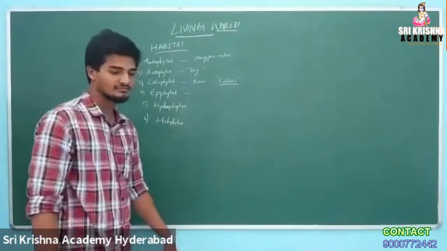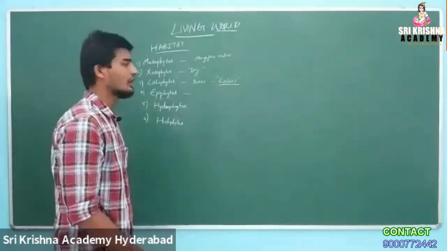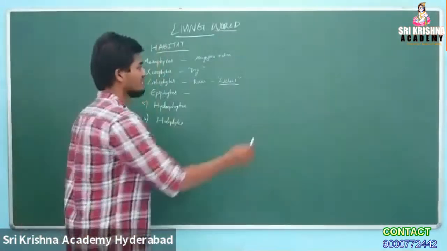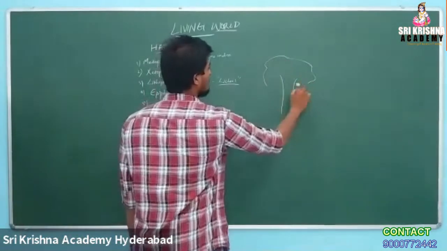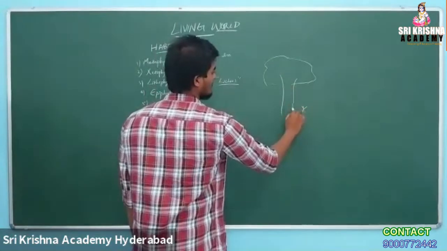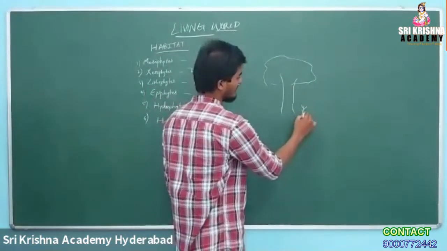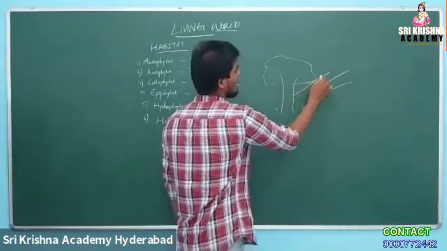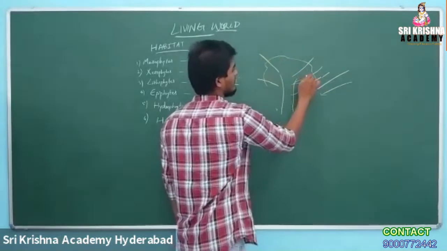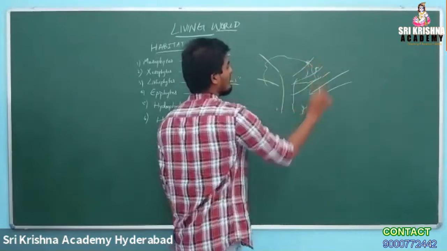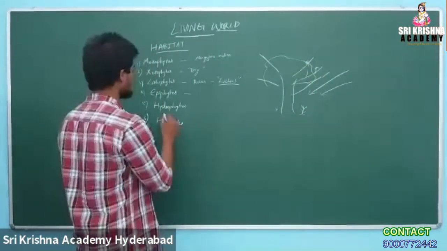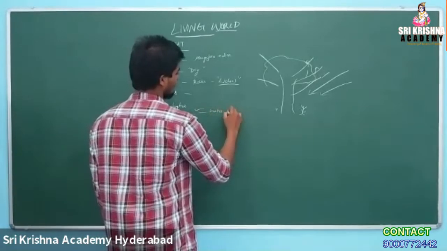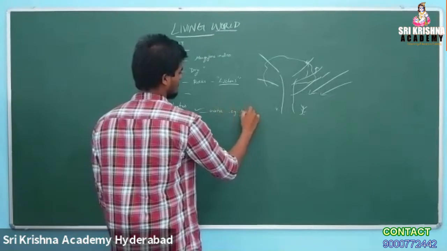And what are epiphytes? They live on other plants, on the branches of other plants, for adequate sunlight. Because near a big plant, small plants can't receive enough sunlight, so they grow on the branches of different plants. Such plants are called epiphytes. Next, hydrophytes live in water. Example, hydrilla.